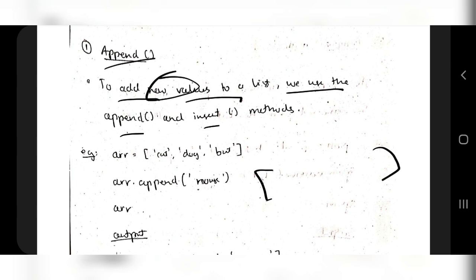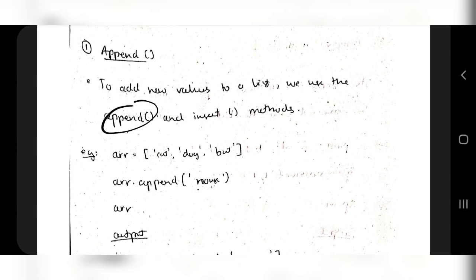Suppose that this is the list here, and you have 3 items here, and if you want to add another item here, that can be done by using how many methods? 2 methods, append and insert. So by using append you can insert, as well as using insert you can insert. So how can we use 2 methods here? How is it different from each other?